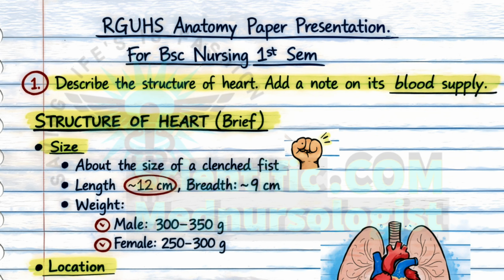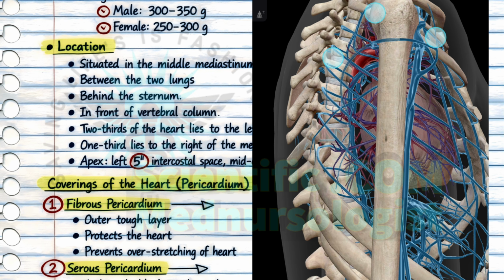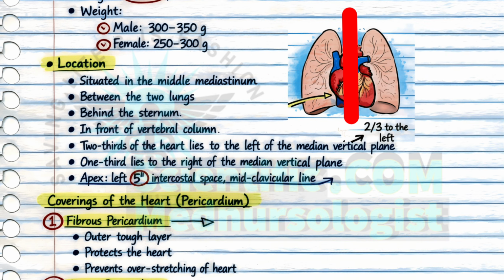The breadth and width are the same word, so don't get confused by that. The weight of the heart is 300 to 350 gram for male and 250 to 300 gram for female. The heart is located in the thoracic cavity in the mediastinum, which is the space between the two lungs. The heart lies between the sternum and vertebral column. As you can see in the image, if this is the middle line of the body, 2/3 of the heart is on the left side and 1/3 is on the right side of the body.